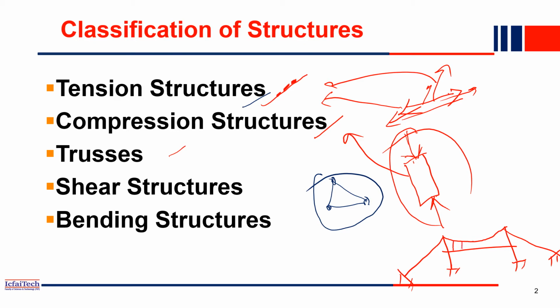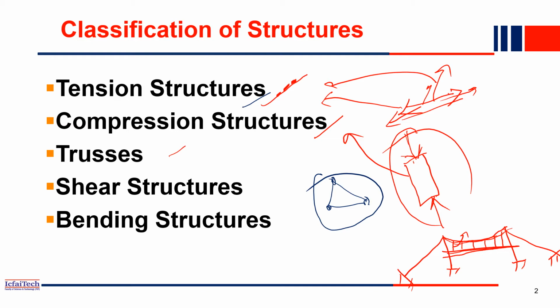Through cables this bridge is actually tied. These are the cables which are taking the load of this bridge. So this cable is only subjected to tension. So this is a tension member.